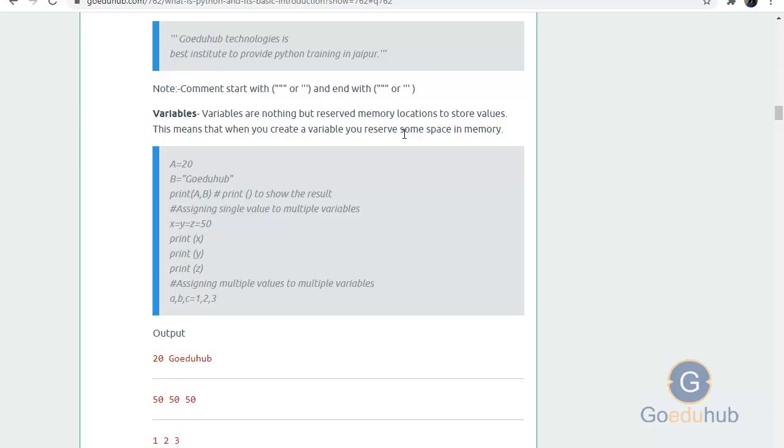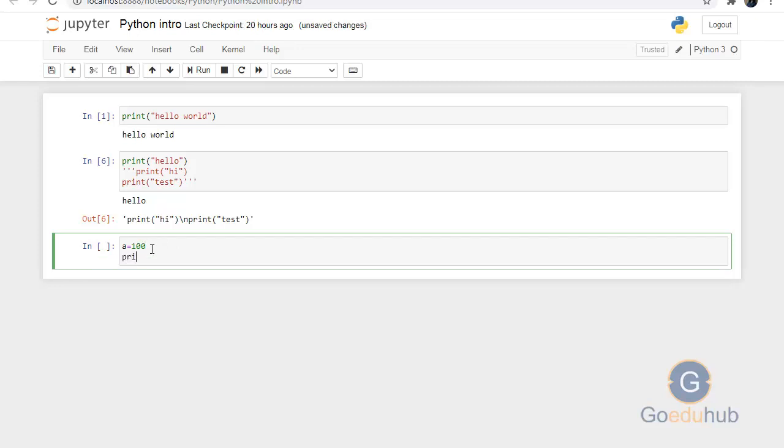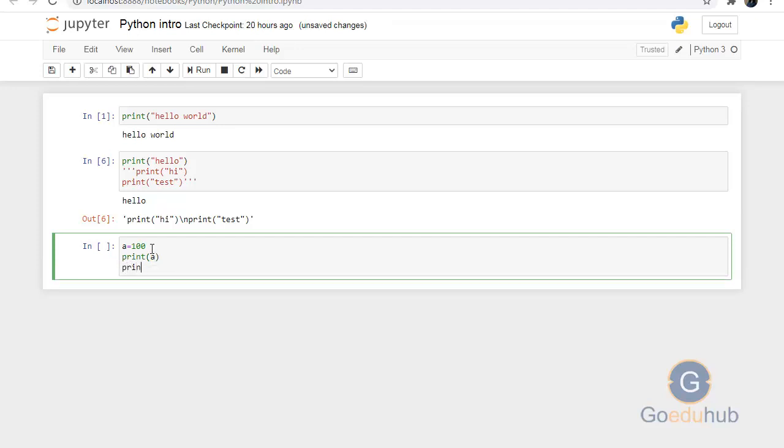So now we will see how to declare variables in Python and how it reserves space in memory. Here I'll declare and assign a variable, a is equal to 100. We don't need to declare a variable separately in Python. We can directly assign values like a is equal to 100. Then you can print a, and then you can check the data type of a. We have the type function in Python, type of a.